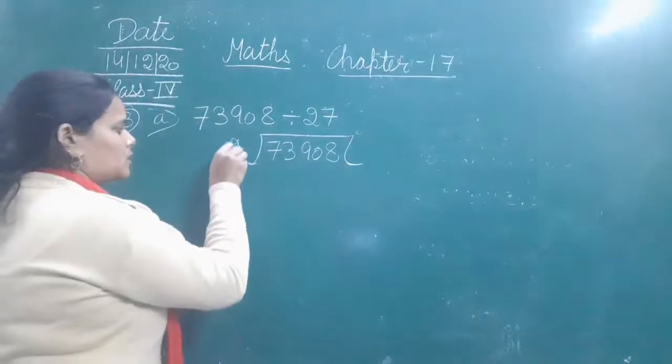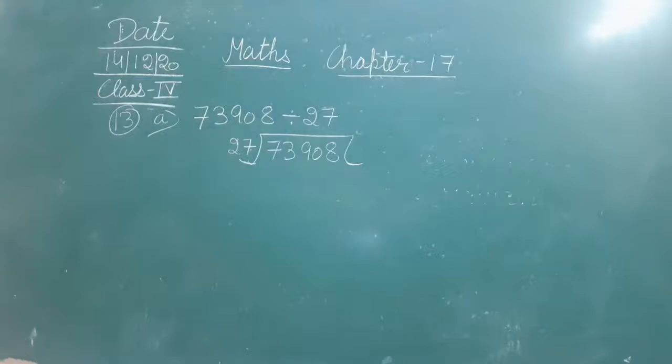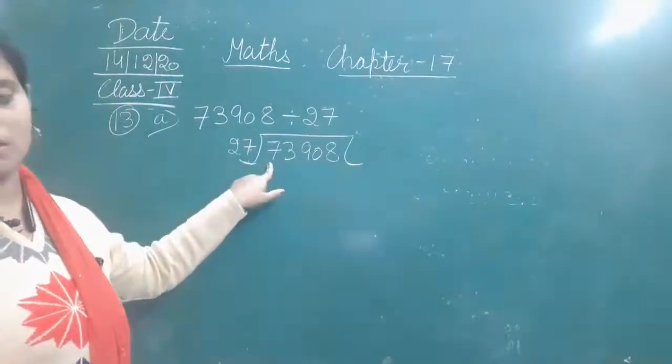73,908 by 27. Now dividing 73,908 by 27.